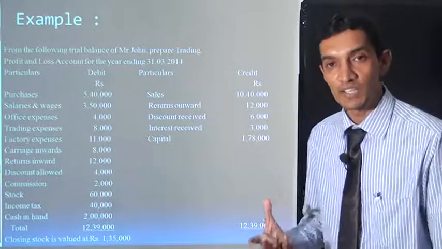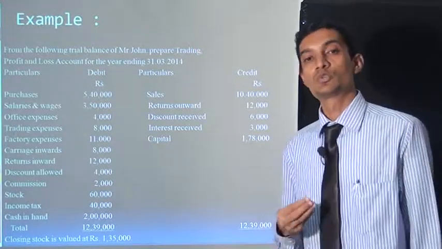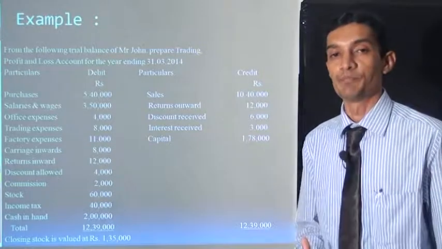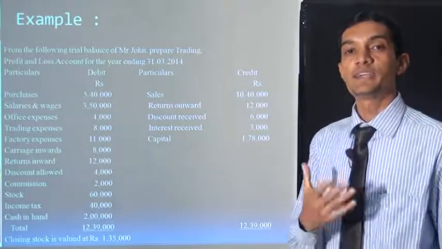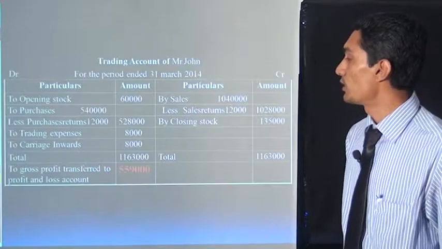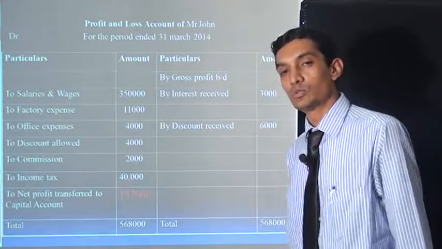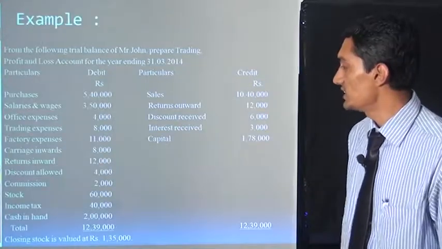We are selling 10,000 rupees and we are giving a discount of 500 rupees. So we are allowing it to him. So discount allowed is what? It is our expense. So in profit and loss account, on the debit side, discount allowed 4,000 rupees. Next transaction is commission.